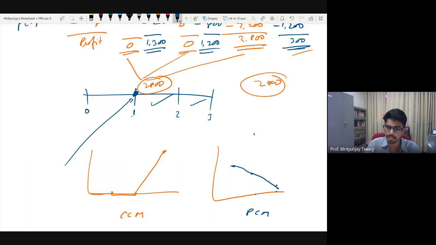For the same company, in one method the performance looks like this graph, and in another method, performance looks like this. And this is straight away evidence of managerial discretion, of how big a role managerial discretion can play. If you choose this method, this is what you will be showing to your shareholders. If you choose this method, this is what you will be showing to your shareholders.